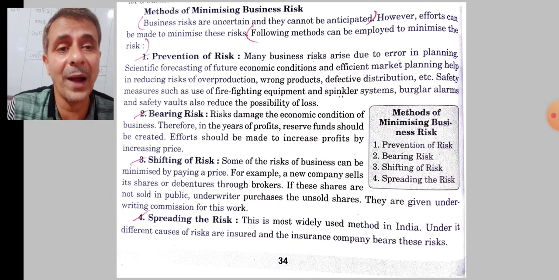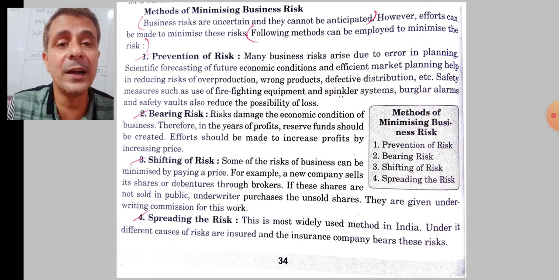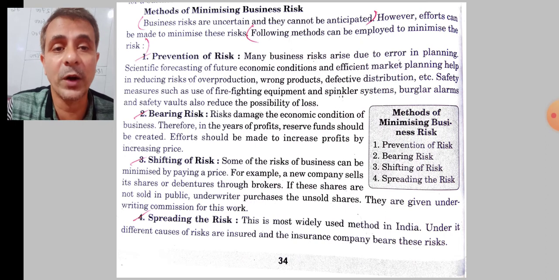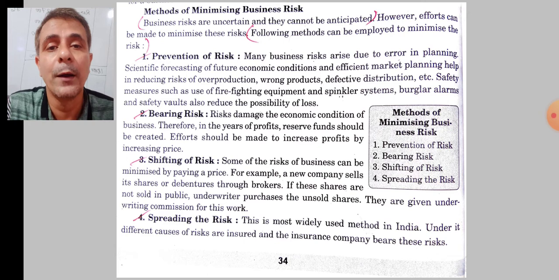So if we plan properly about the future economic conditions and the efficient market, then we can reduce the risk of overproduction, meaning excess production, wrong products, meaning selecting wrong products, and defective distribution, meaning improper distribution. So these types of risks can be reduced by planning in a scientific way.